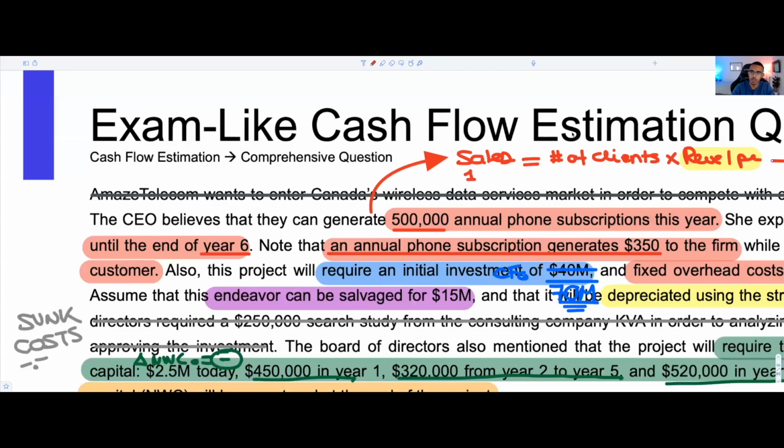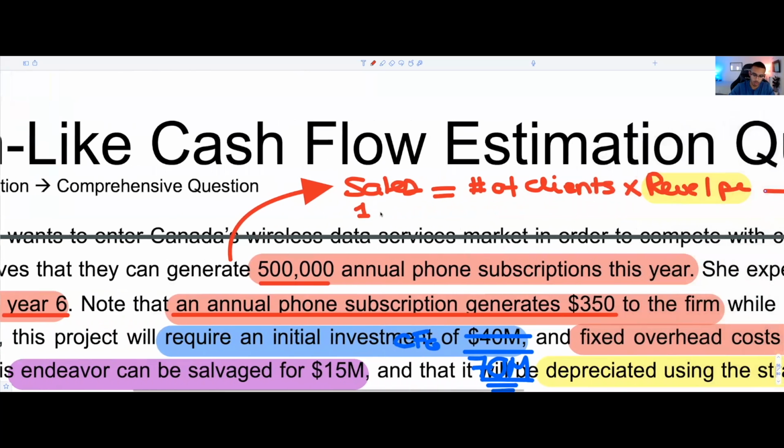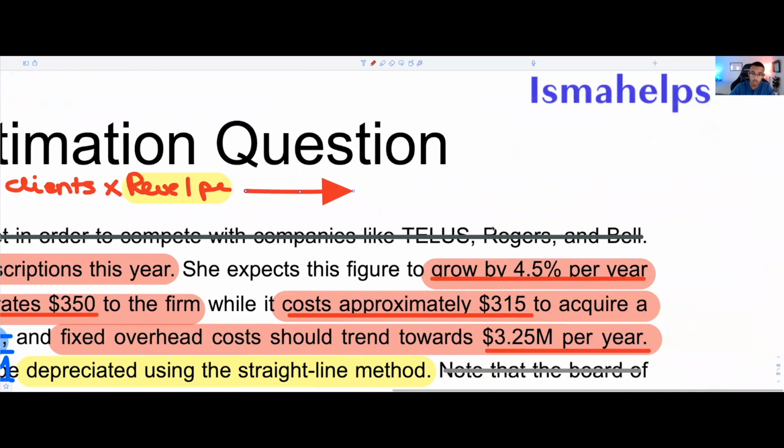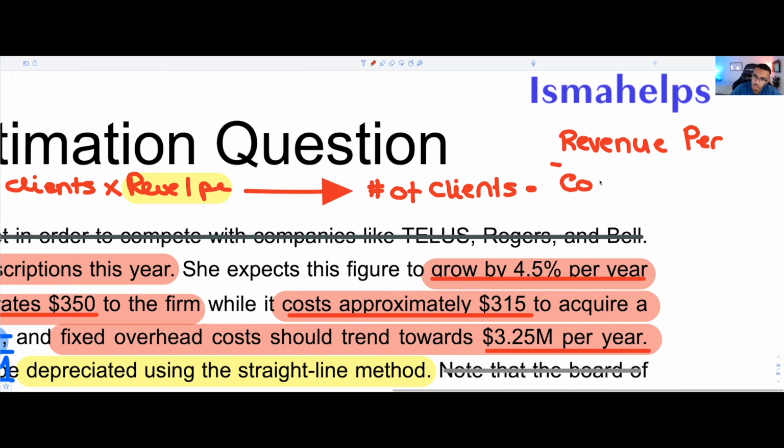is I'm going to zoom in a little bit. Sorry about that. We're going to do our number of clients multiplied by our revenue per client less our acquisition costs per client.